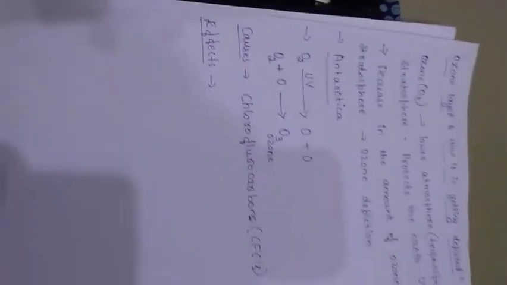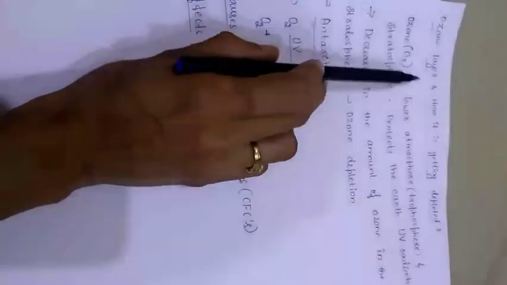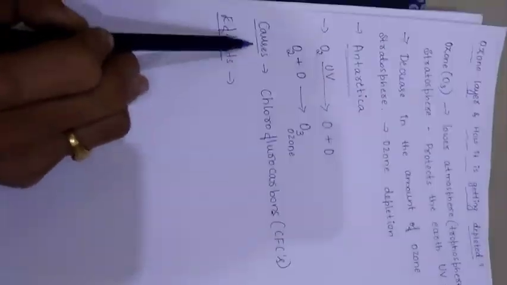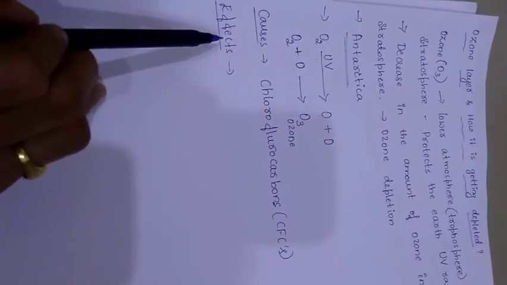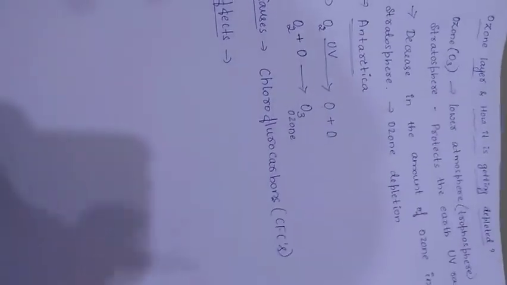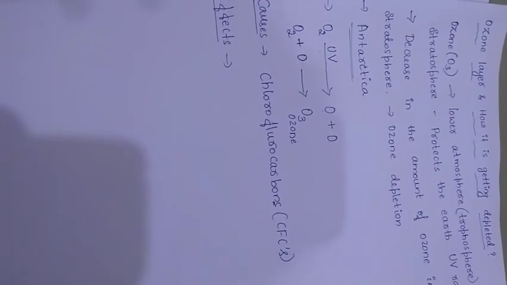So this is about the formation of the ozone layer, then the causes of ozone depletion and the effects of ozone depletion. This completes your chapter on environment.